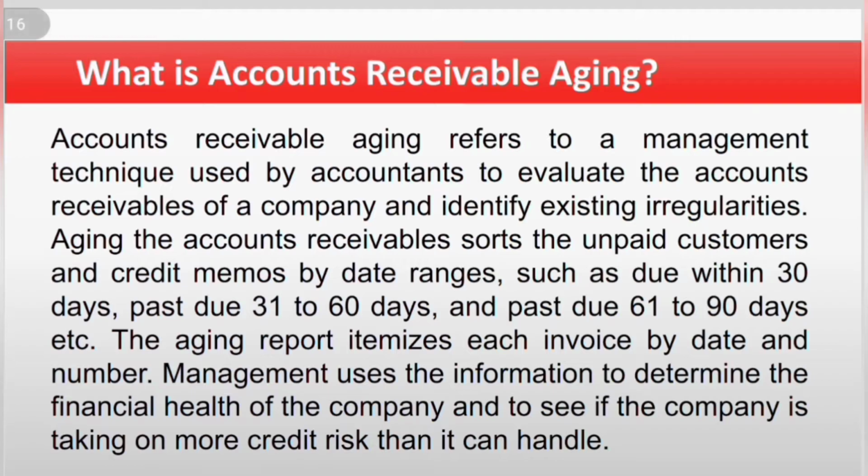Aging the accounts receivable: sort the unpaid customers and credit memos by date ranges, such as due within 30 days, past due 31 to 60 days, and past due 61 to 90 days, etc. The aging report itemizes each invoice by date and number. Management uses the information to determine the financial health of the company and to see if the company is taking on more credit risk than it can handle.